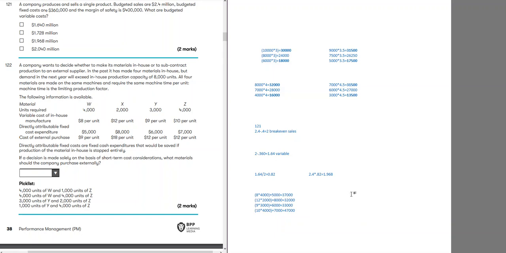So the external supplier has offered at 9. So same units, we don't have fixed cost, only the variable cost when we buy from the supplier.